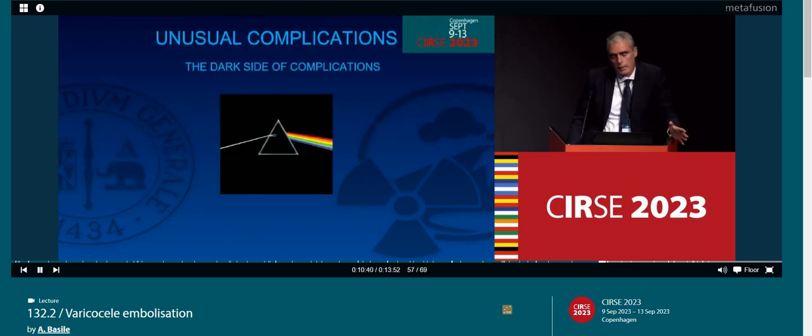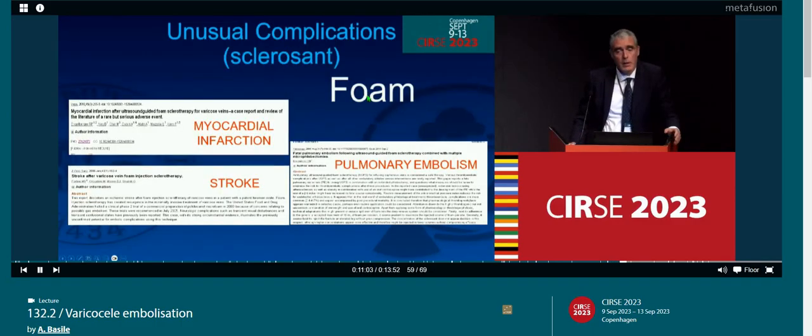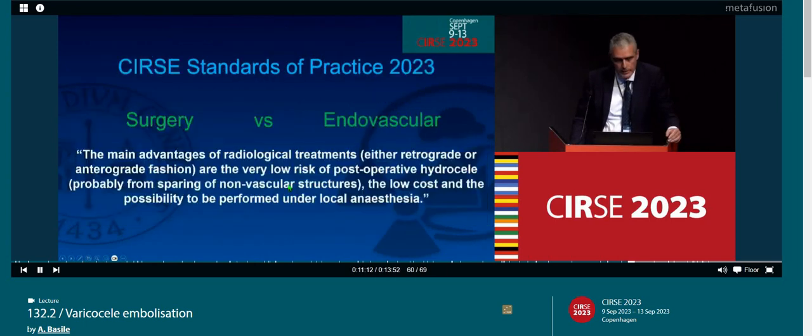There is also the dark side of complications that are not so common, very, very rare, but we must be aware of this. For example, hypersensitivity to nickel. Every coil we use has nickel. So the problem is that when we have one patient, it's very rare, but when we have this kind of complication, once in our life, we don't use coils in varicocele anymore. And also for sclerosant, there is a suggestion to use foam, but with foam we have air, and with air we can have such kind of complications. So if it's possible, do not use air.